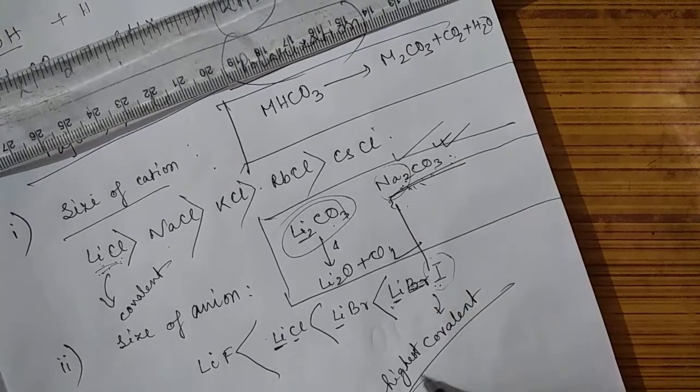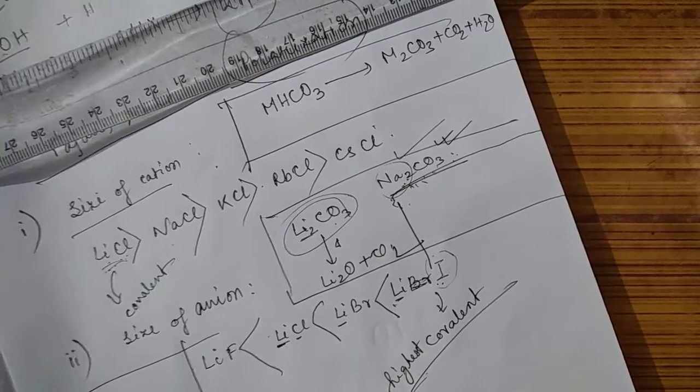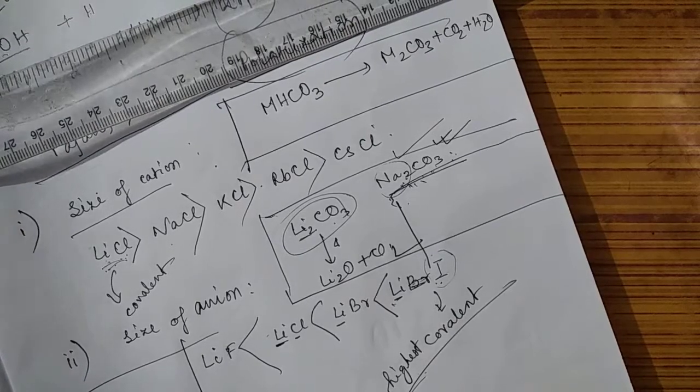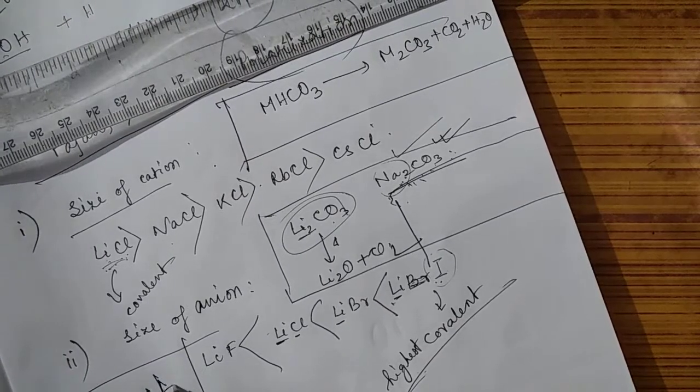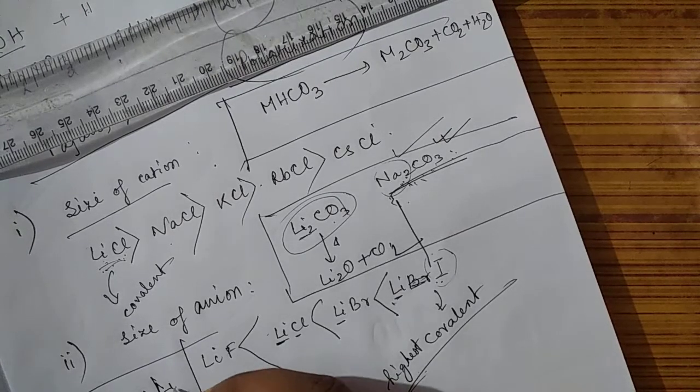What are the anomalous behaviors? They are like this. First of all, only lithium can react with nitrogen and give you lithium nitride.